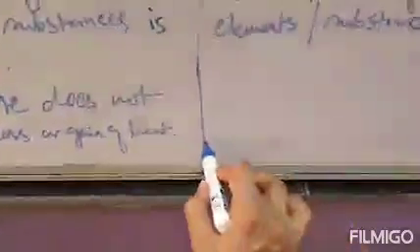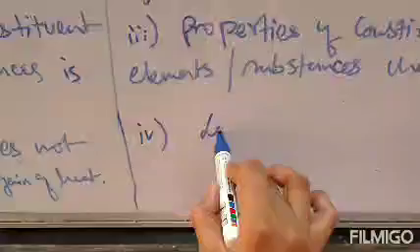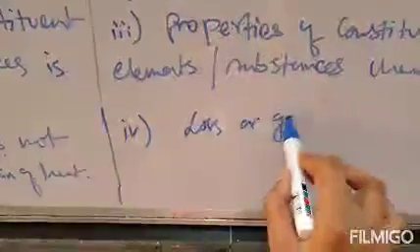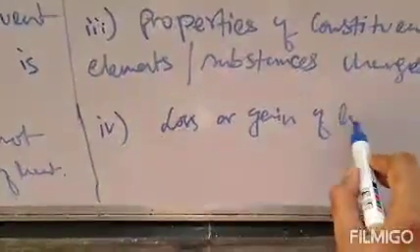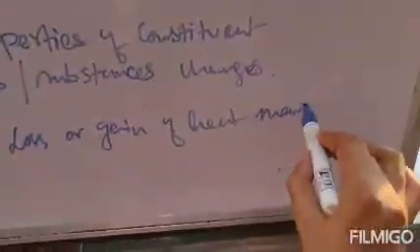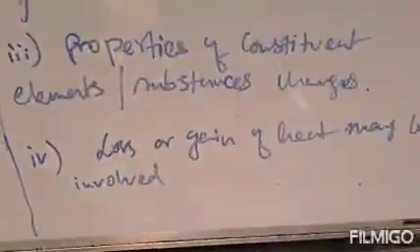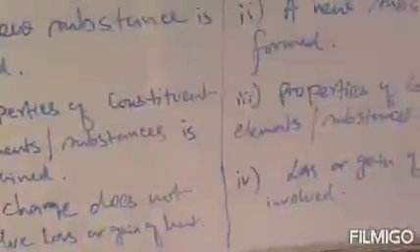On the other hand, in chemical change, loss or gain of heat may be involved in this reaction. Clear? Now what is the last difference?